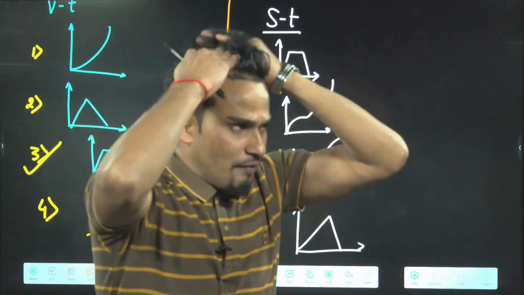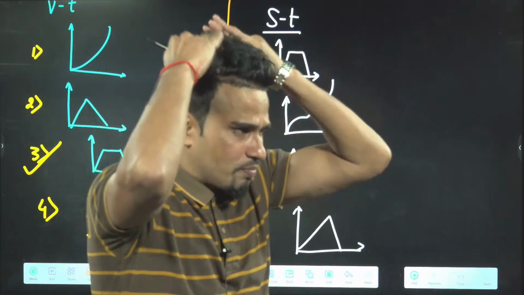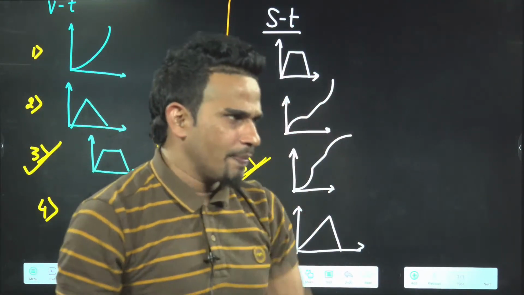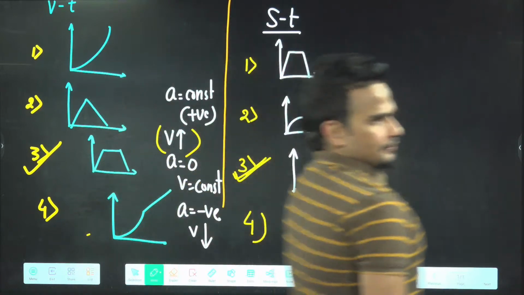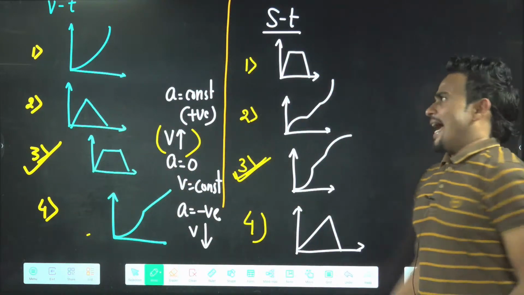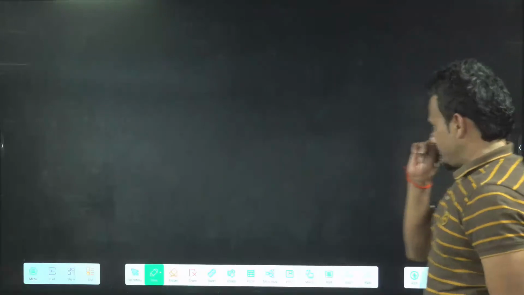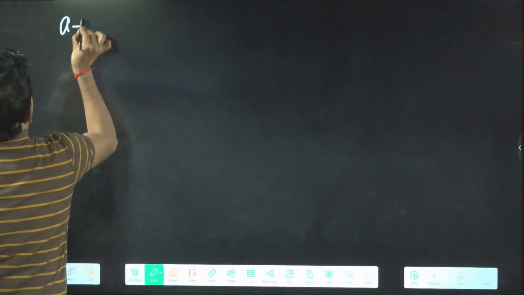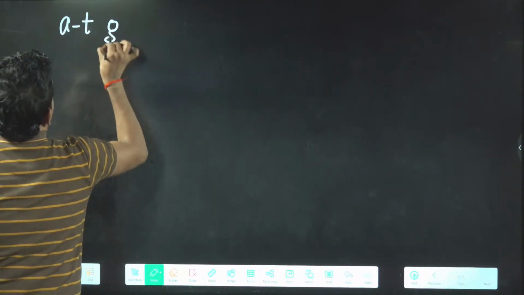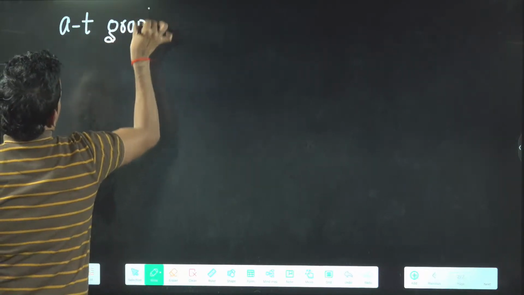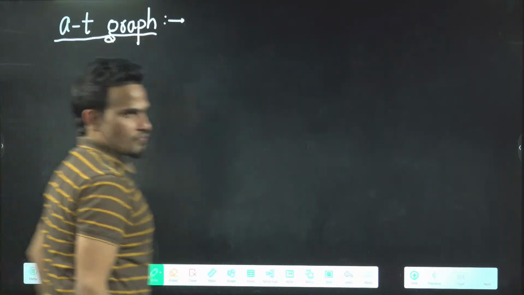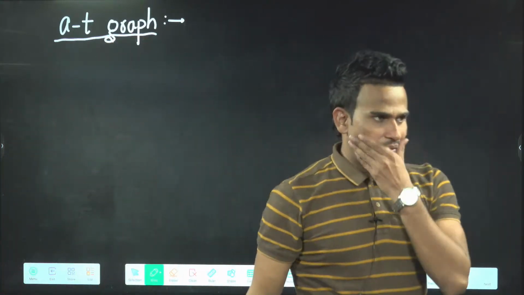We'll move further and talk about one more type of graph. Then we will see some more questions. Now you write acceleration time graph. The last type of graph left is the acceleration time graph.